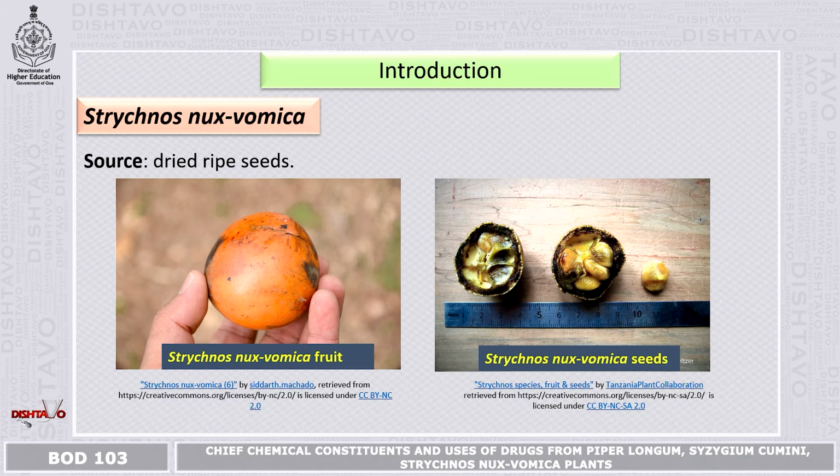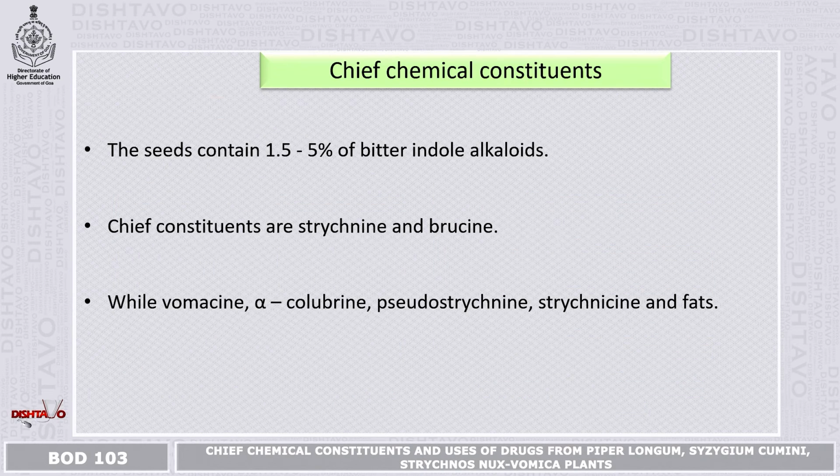If you see the fruit, it is slightly orangish, and if you cut it open, here you can see the seeds. The main source of the chemical constituents are the seeds, and the fruit should be ripe. This picture shows the ripe fruit, and the seeds are the main source of the chemical constituents.